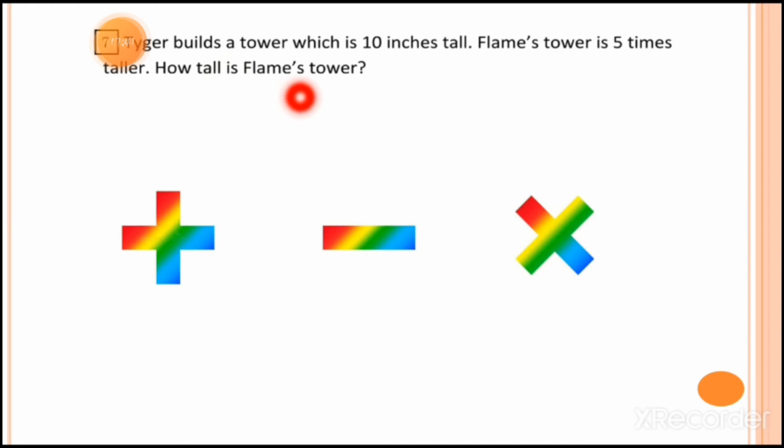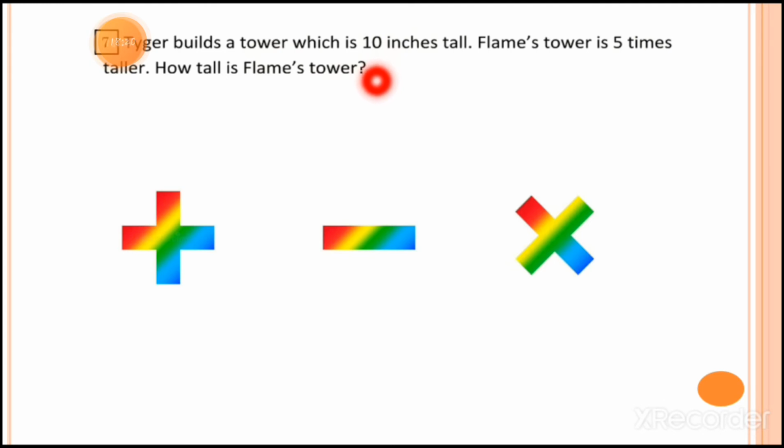Now the next example, Tiger built a tower which is 10 inches tall. You all know the meaning of inch in your finger. Tiger is a name. Tiger built a tower which is 10 inches tall. Flames too. Now tall means the height. Now Flames's tower is 5 times taller. So what is the meaning of 5 times? This height is 10 inches. 5 times more means you have to multiply 10 with 5, and that much taller Flames's tower is.